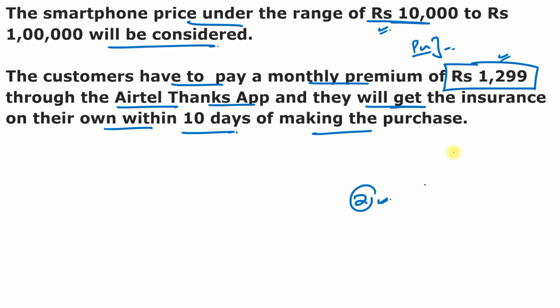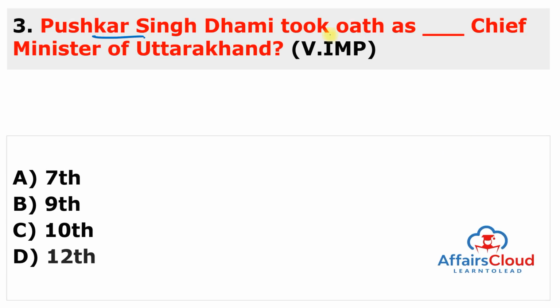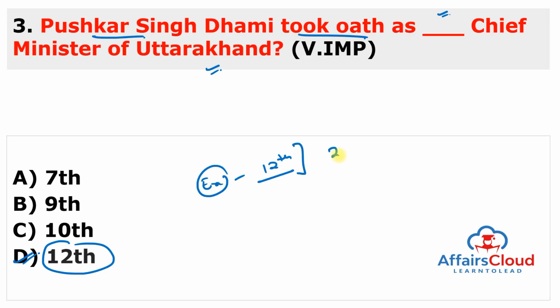Moving to the next question. Pushkar Singh Dhami took oath as the what Chief Minister of Uttarakhand? You have to tell me the number, and the number is 12. So the answer to this question is D. Pushkar Singh Dhami, Bharatiya Janata Party leader and son of an ex-serviceman, took oath as the 12th Chief Minister of Uttarakhand for his second consecutive term in Dehradun. And the oath was administered by the Governor of Uttarakhand.